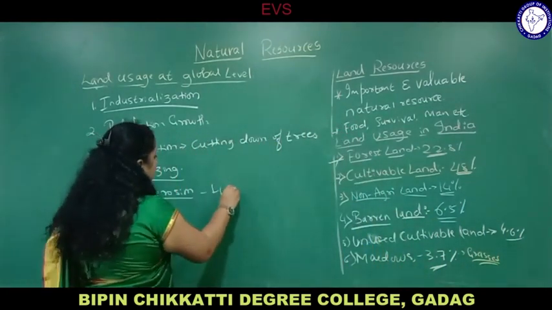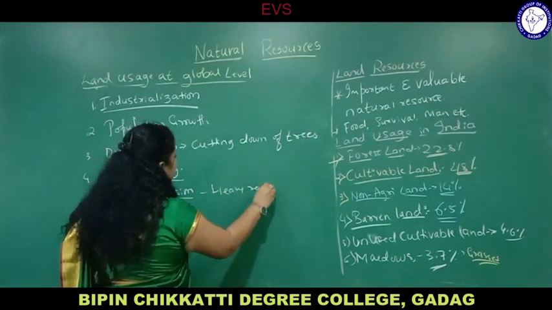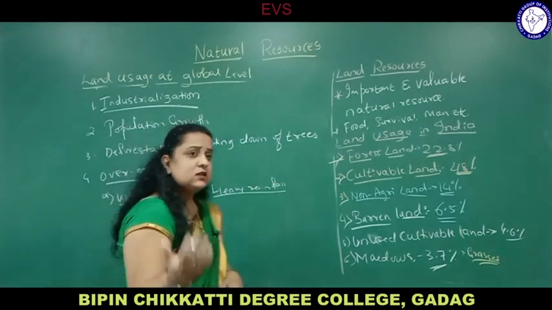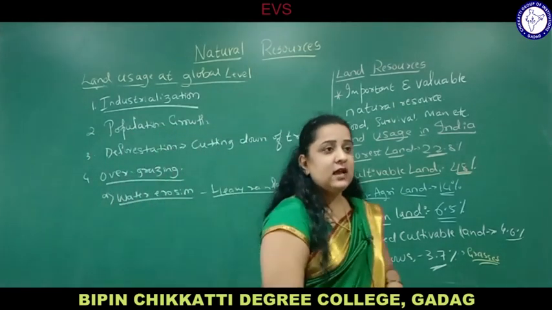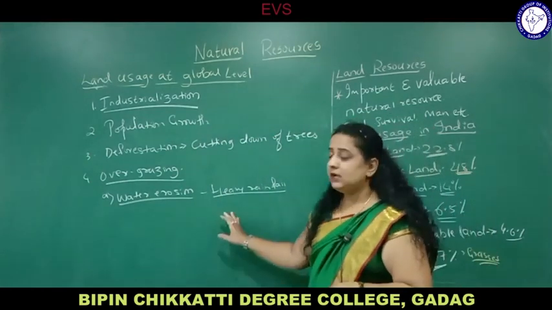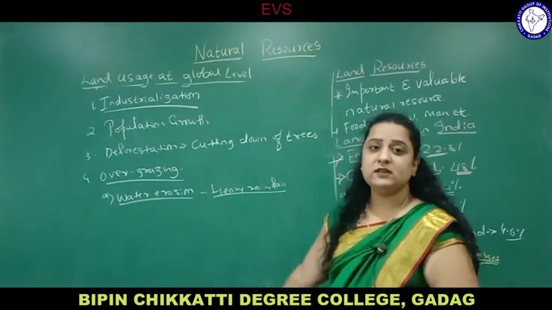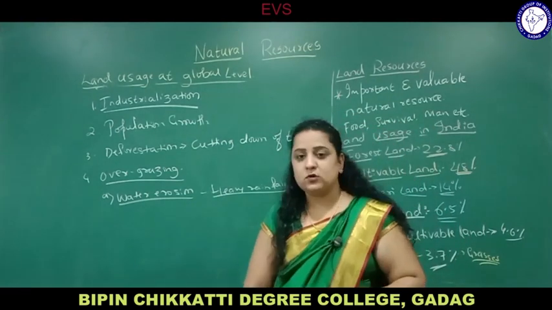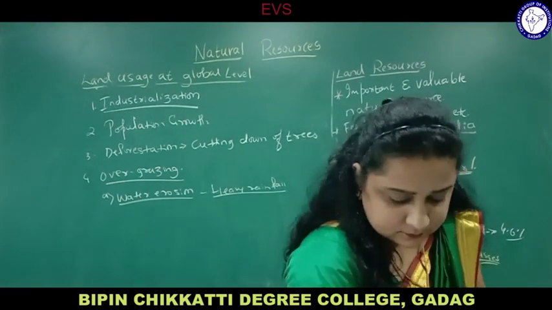As we have seen in the evergreen forest in the previous chapter, there is heavy rainfall, so there is dense, thick forest, large trees grow and a canopy is formed. But in desert conditions, the rainfall is very less and there is a high rate of evaporation. So heavy rainfall causing this is called water erosion.